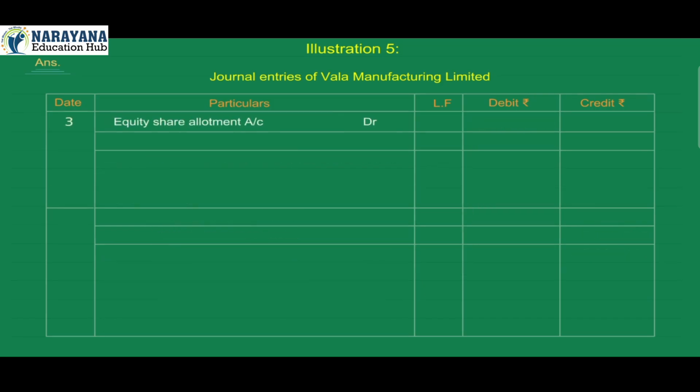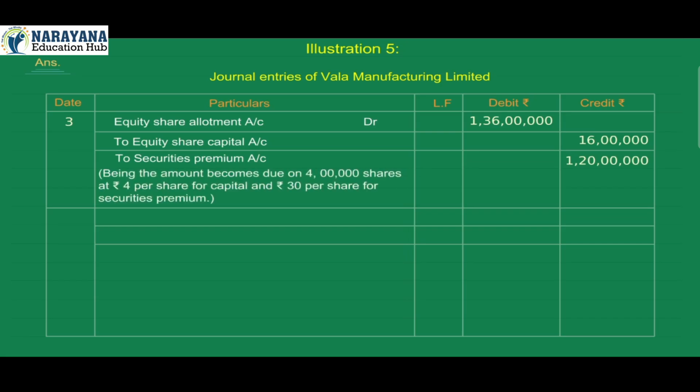3. Equity share allotment account debit 1 crore 36 lakh, to equity share capital account credit 16 lakh, to securities premium account credit 1 crore 20 lakh. Being the amount becomes due on 4 lakh shares at rupees 4 per share for capital and rupees 30 per share for securities premium. 4.